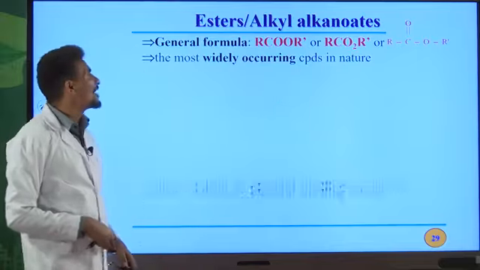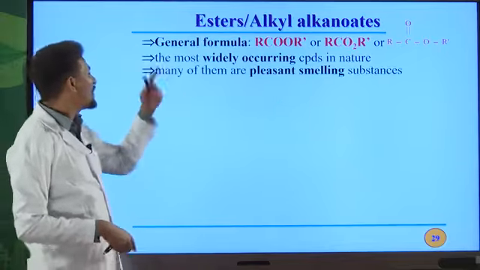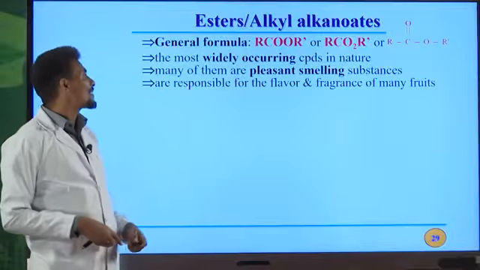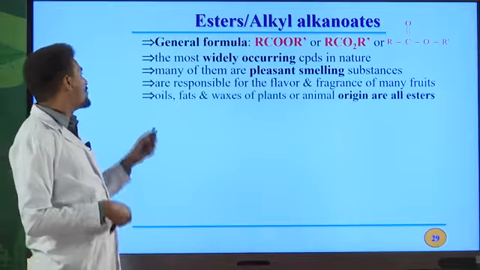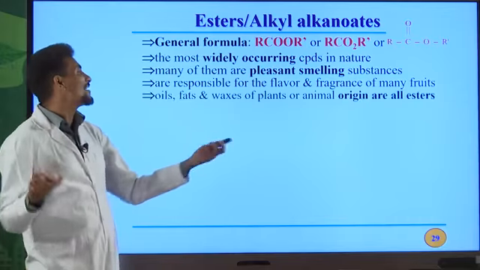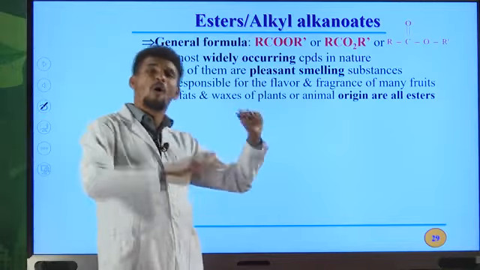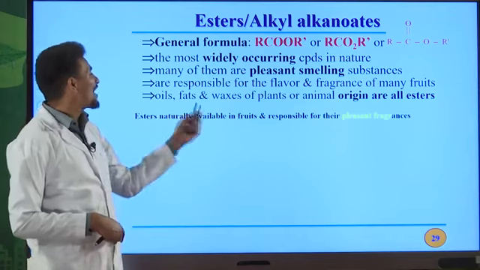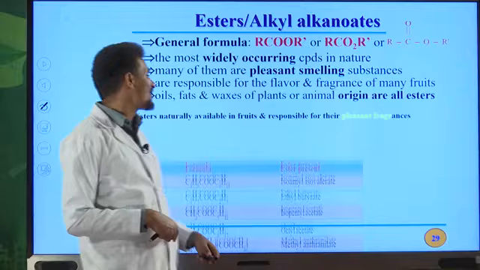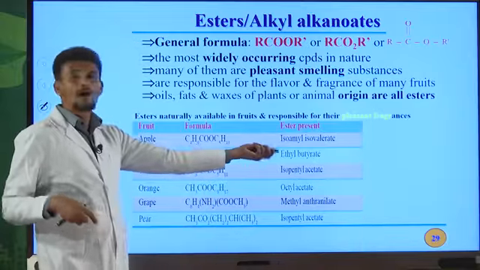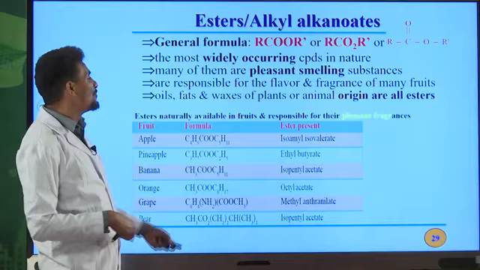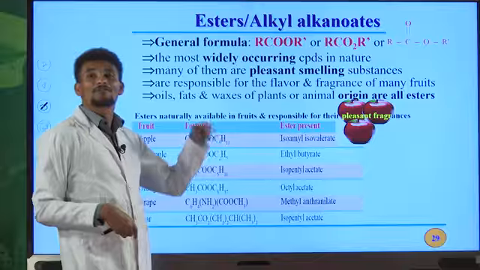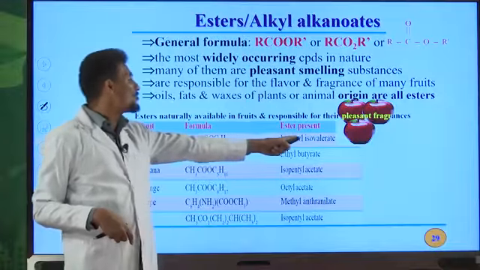They are the most widely occurring compounds in nature, and many of them are pleasant smelling substances, and they are responsible for the flavor and the fragrances of many fruits, oils, fats, and waxes of plant or animal origin. All of them are esters. So esters are naturally available in fruits and responsible for their pleasant fragrances. Some of them are, for example, isoamyl isovalerate. This is found in apple. You are familiar with apple. An ester that is found in an apple is isoamyl isovalerate.